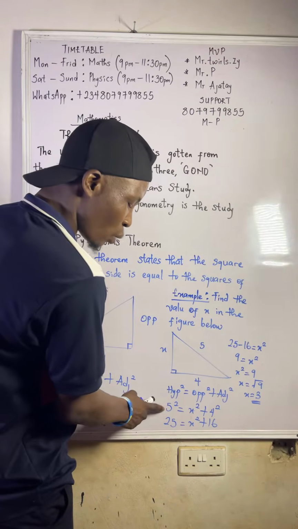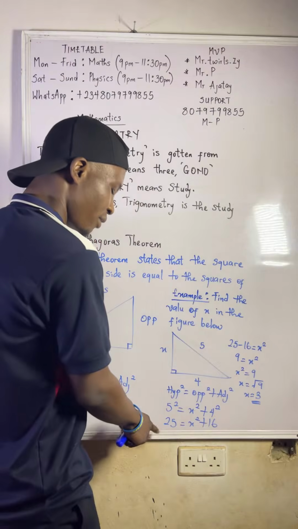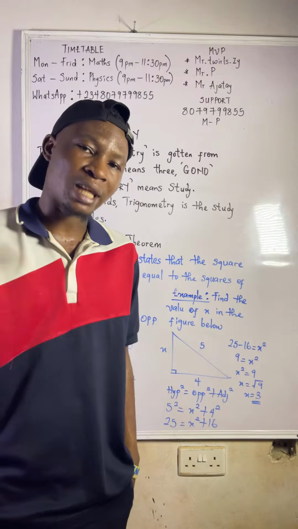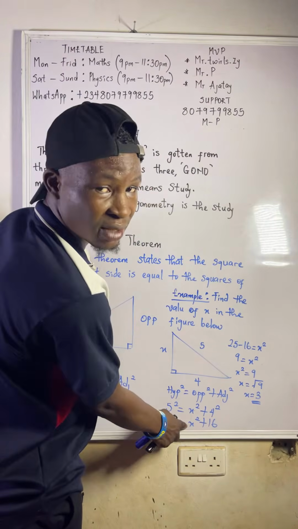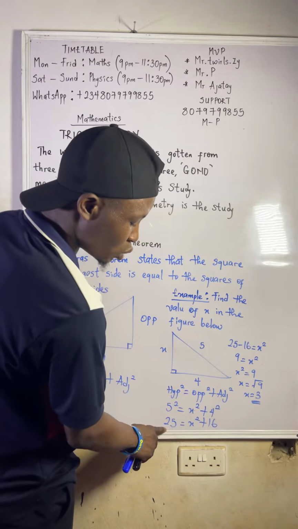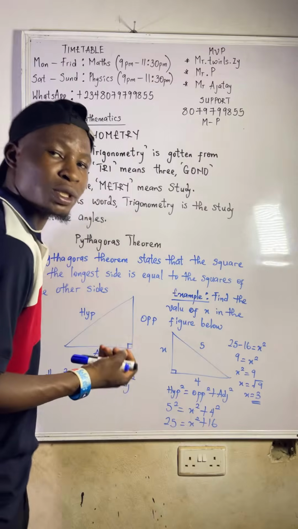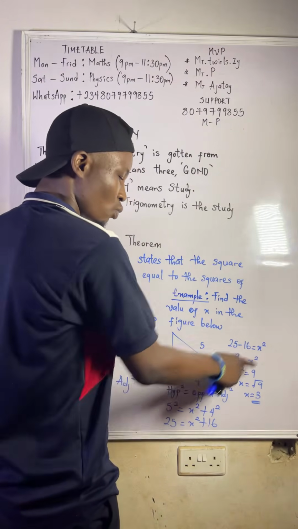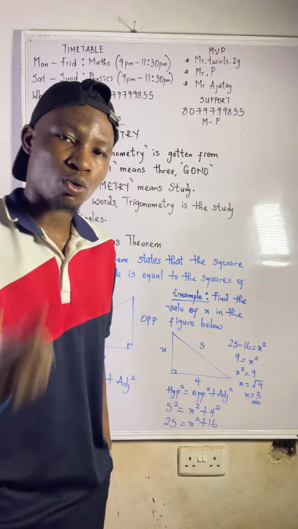So what is 5 squared? 5 squared means 5 in two places. That's 5 times 5, which gives you 25. Then equals x squared plus 4 squared, that's 4 times 4, which is 16. Let's take plus 16 across to join 25. When plus 16 crosses the equal sign, it becomes minus 16. So 25 minus 16 equals x squared. That will give us 9 equals x squared.